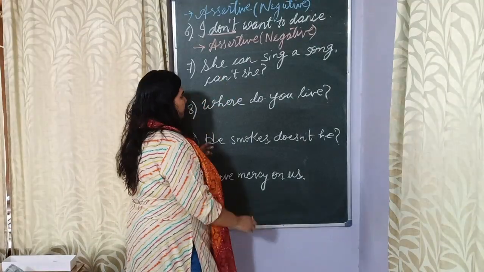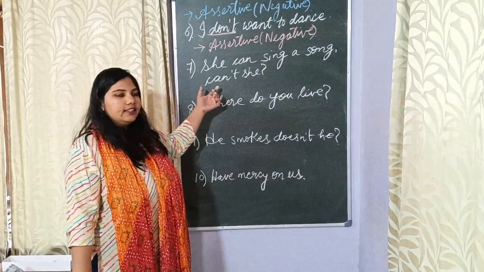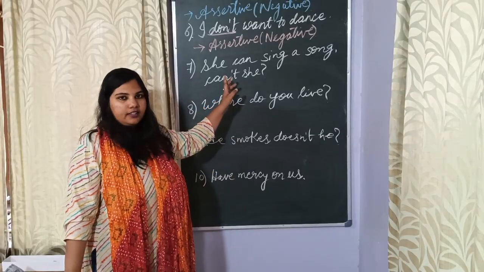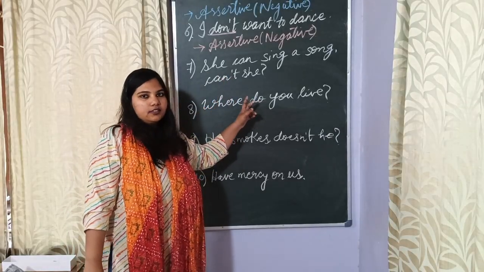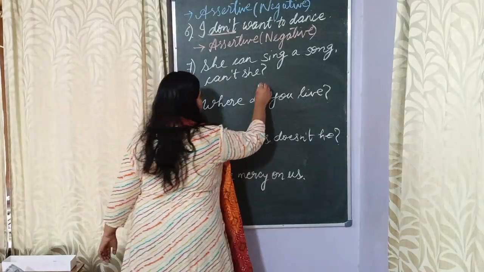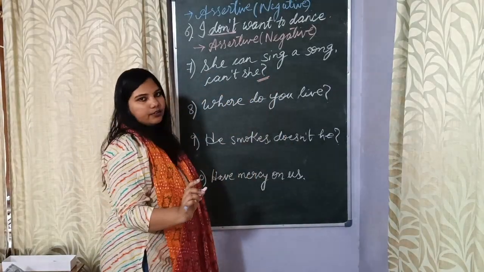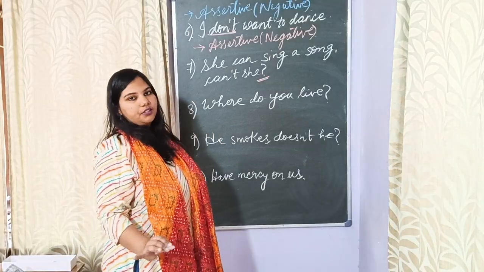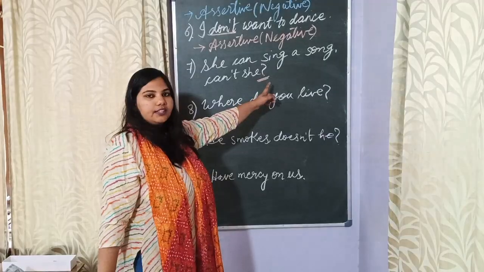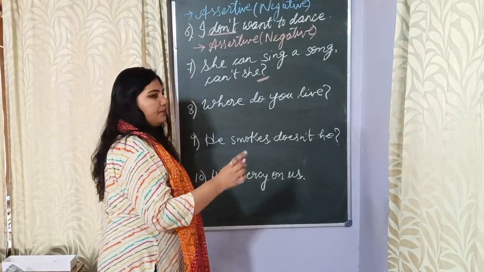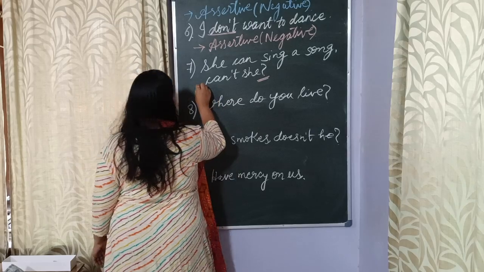Coming to the next one, she can sing a song, can't she? Now, you see, is there anything which will give it away? There are two things which will give away the answer. Can you identify it? Exactly. First of all is the question mark. The question mark tells us that this is going to be an interrogative sentence without any doubt. This is definitely an interrogative sentence because it ends with a question mark. That much is clear. And we have another tricky word which is can't.